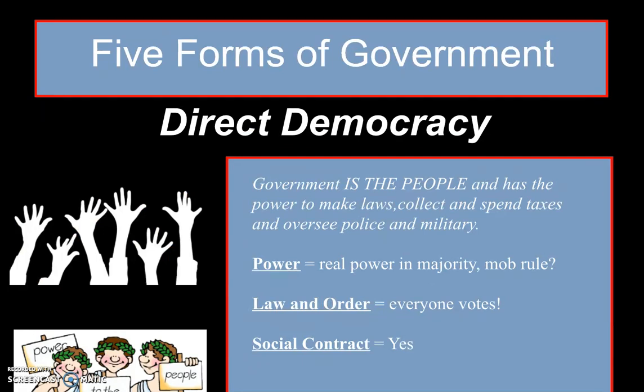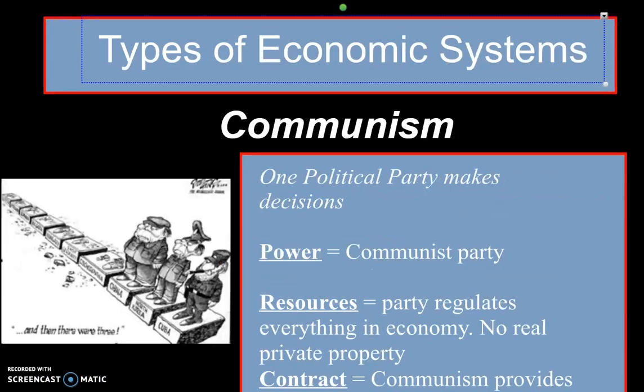Now, regardless of what type of government you may have, each government structure can actually pick a different type of economic system to help them disperse resources in their area, in their countries. And there are 3 different types of economic systems we're going to kind of look at this year. The first of which is communism.